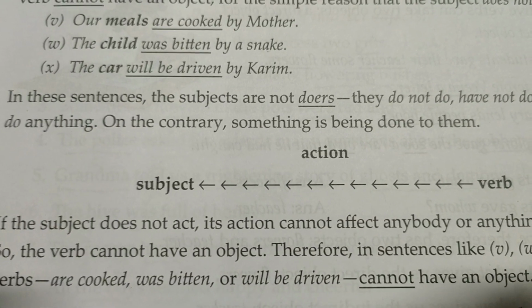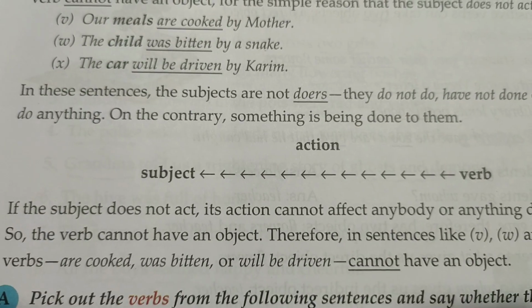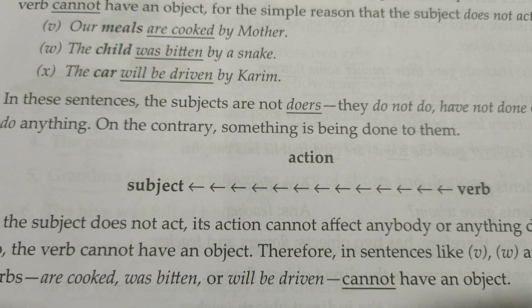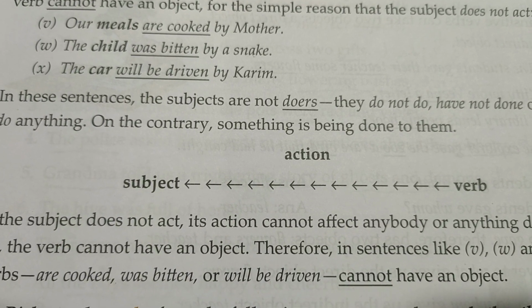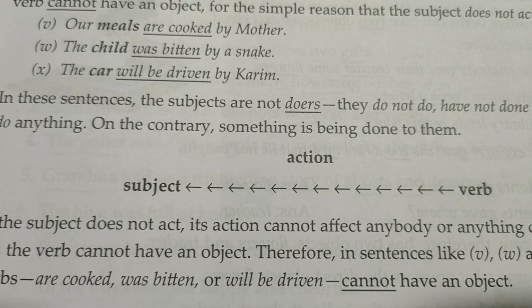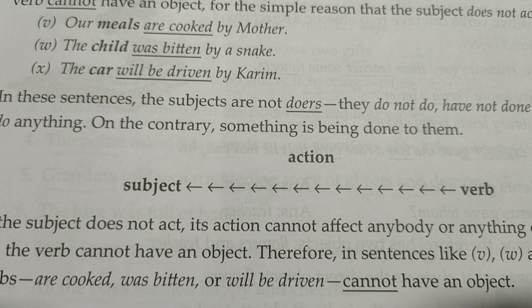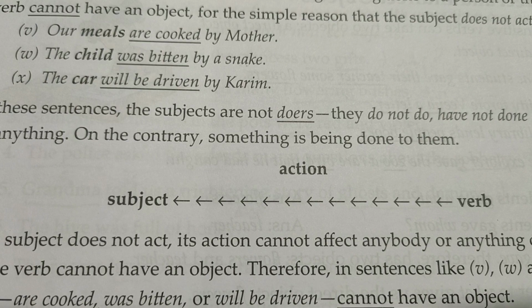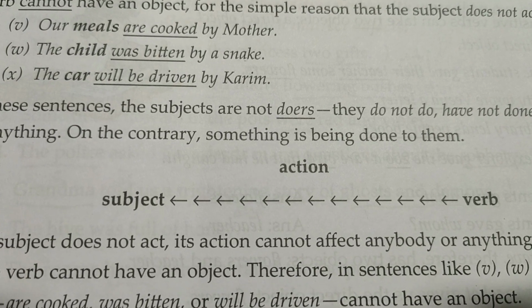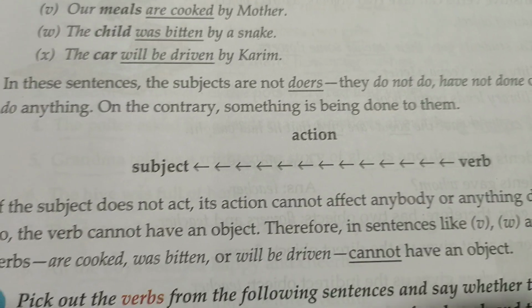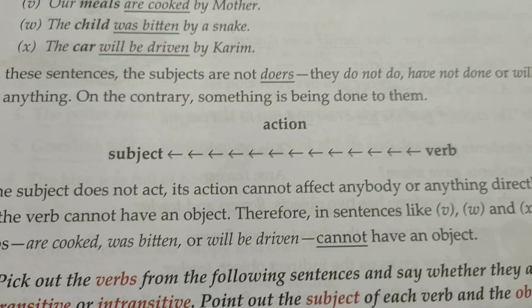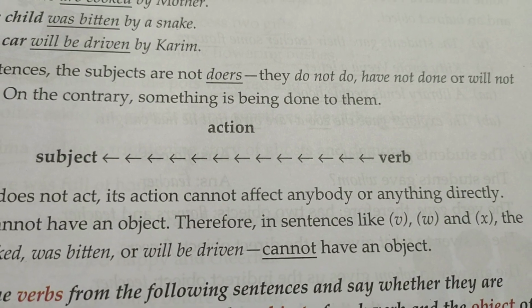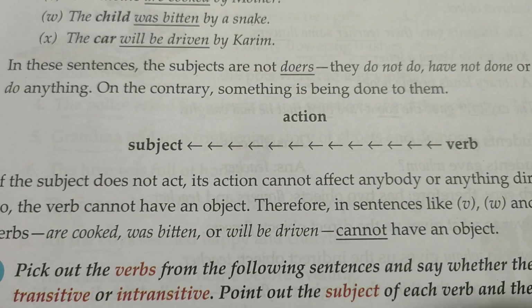Now in these sentences, the subjects are not doers. You see, our meals are not doers. They are not doing anything. The child was not doing anything. The car was not doing anything. Somebody was doing something to them. Mother was cooking it. The child was bitten by a snake. The car was being driven by Karim. So in these sentences, subjects are not doers. They do not do, have not done, or will not do anything.